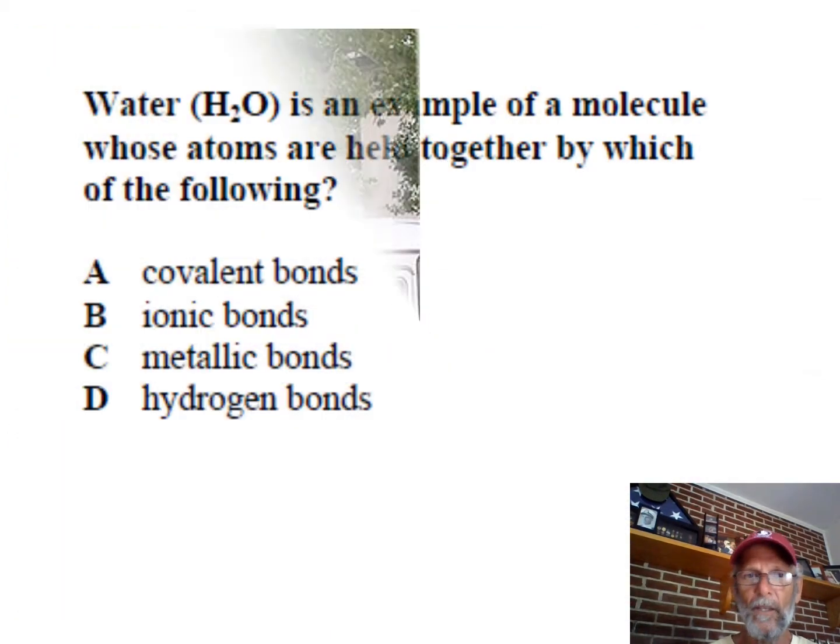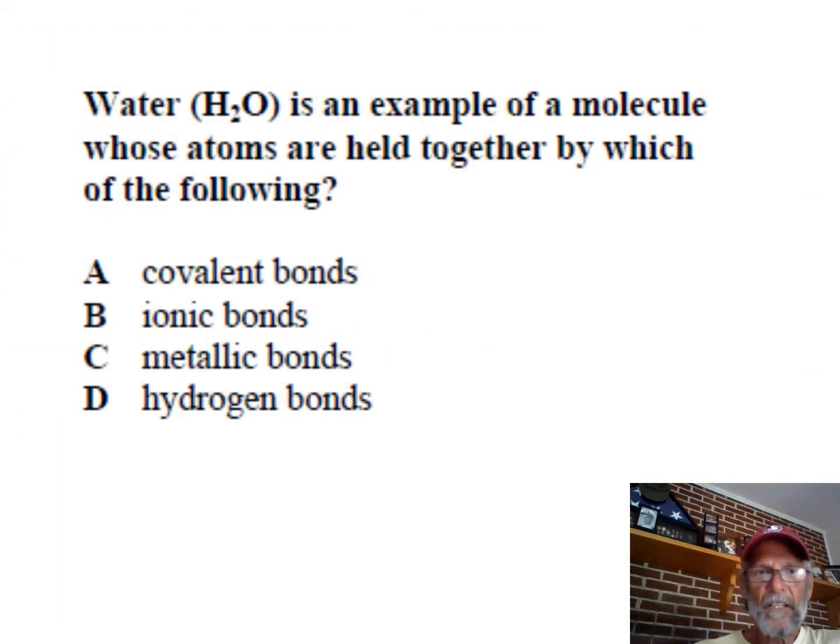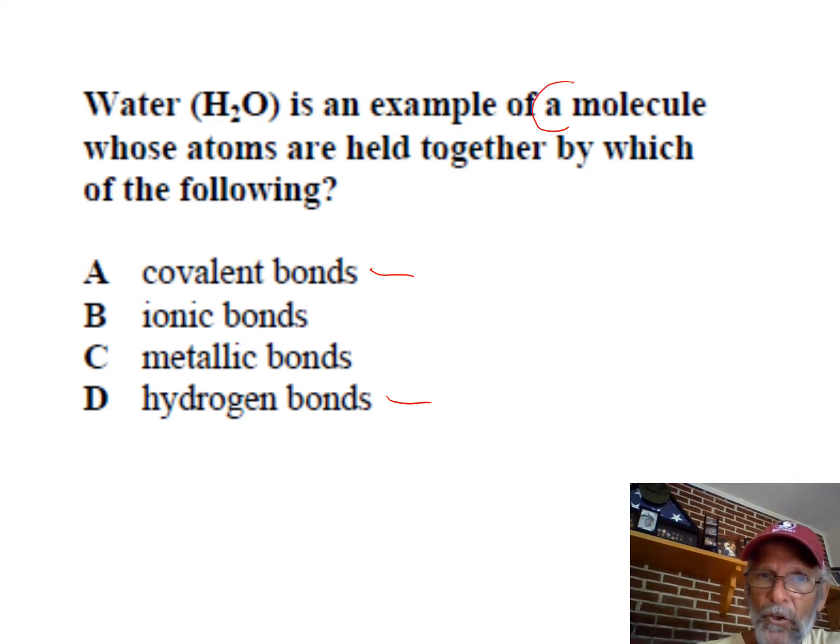So, water is an example of whose atoms are held together by which of the following? Well, here again, I'm not crazy about this question because I can make a case for both of these answers. So which one would be right if this was a test, right? So here's a key, and now we're going to practice really specifically reading questions. Water is an example of a molecule.